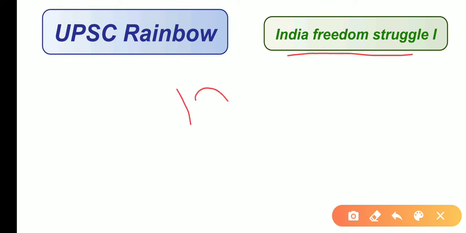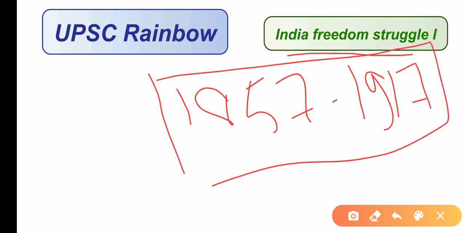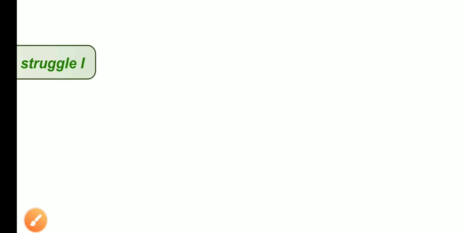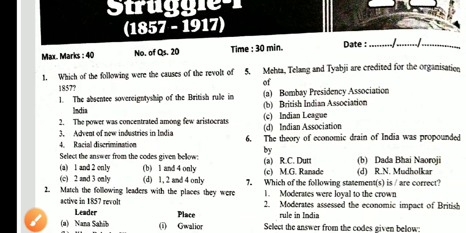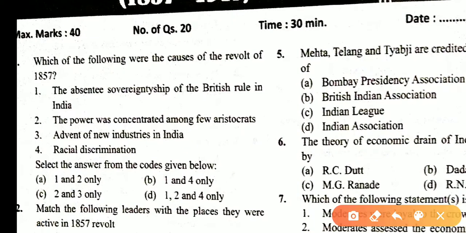Previous class, we studied various reform movements. So today we focus on the Indian freedom struggle from 1857 to 1917. So let us start with the basic prelims questions. First question: which of the following were the causes of the revolt of 1857?